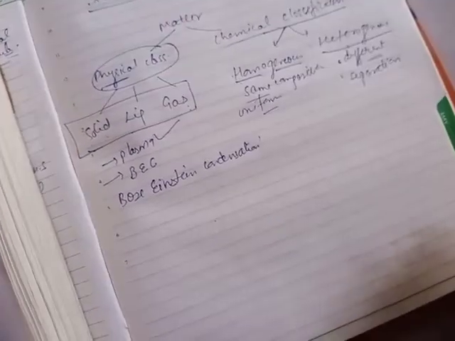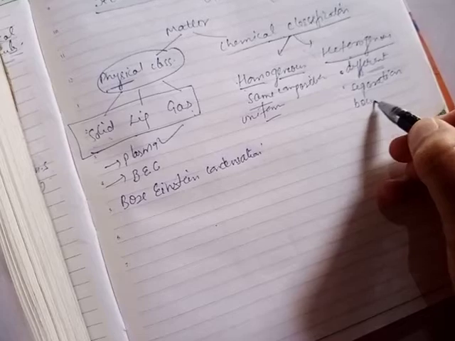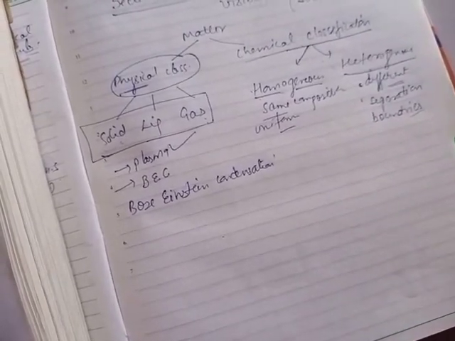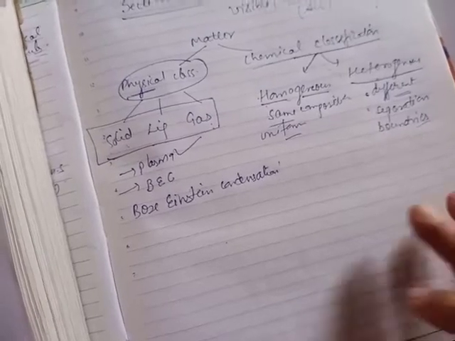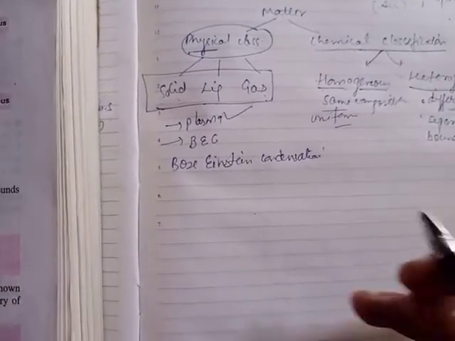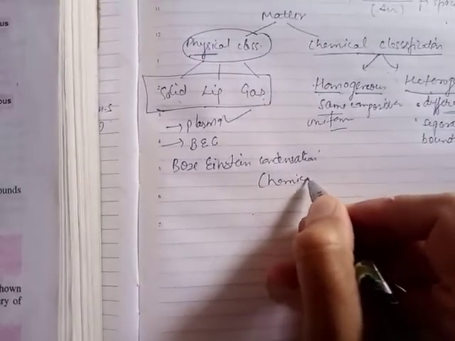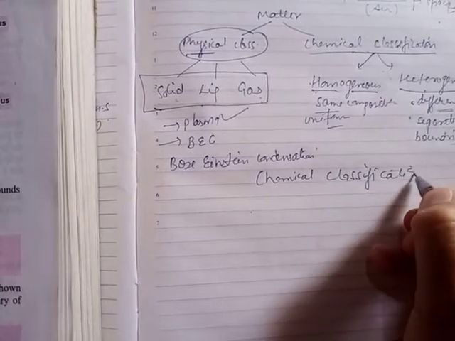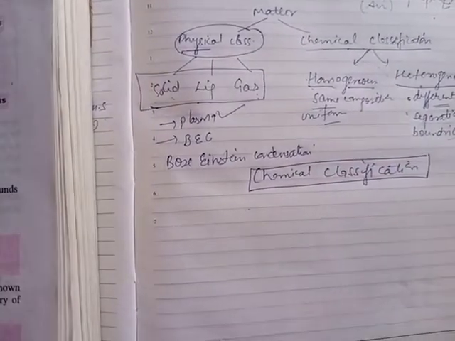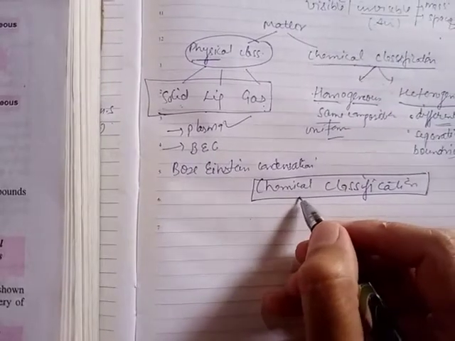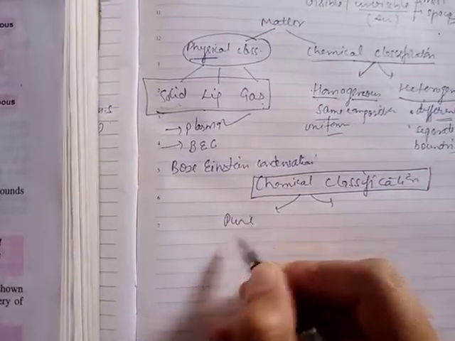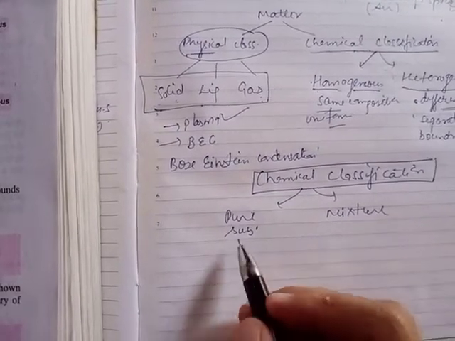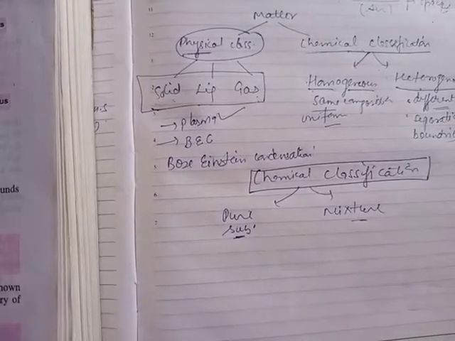So in this case, the components show separation boundaries between the different components of the given matter. Clear? Now again, this chemical classification can be further categorized into different categories on the basis of the types of component present. These are of two types. First is called pure substance and second is called mixture.